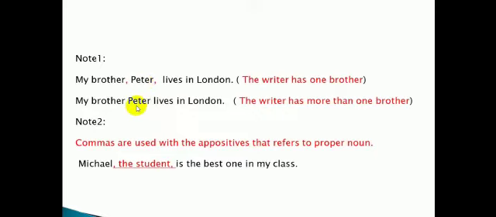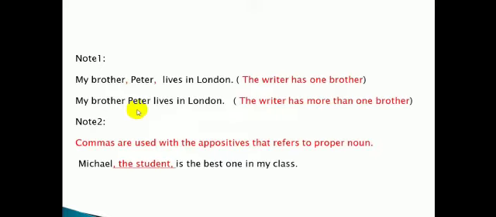But here I understand another thing, that there is more than one brother. That's why he had to put the appositive Peter to identify which one of his brothers he is talking about. So here he has only one brother, and the appositive is not essential. And here he has more than one brother. That's why Peter is essential to the meaning of the sentence.